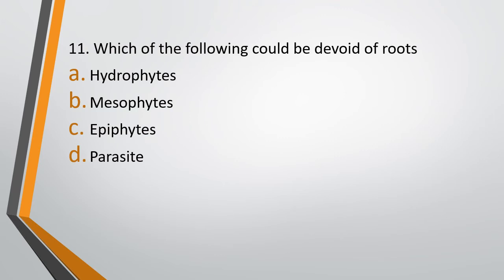Question number 11. Which of the following could be devoid of roots? Option A, hydrophytes, option B, mesophytes, option C, epiphytes, or option D, parasites. The correct answer is option A, that is hydrophytes may be devoid of roots. Why? Because hydrophytes are already present in water, and what's the function of roots? It's for absorption of water and giving stability to the plant. So the hydrophytes can absorb water without using roots. So there may be absence of roots in hydrophytes.